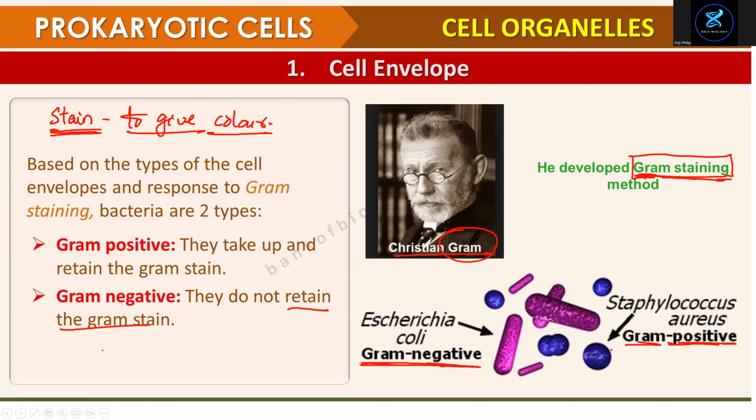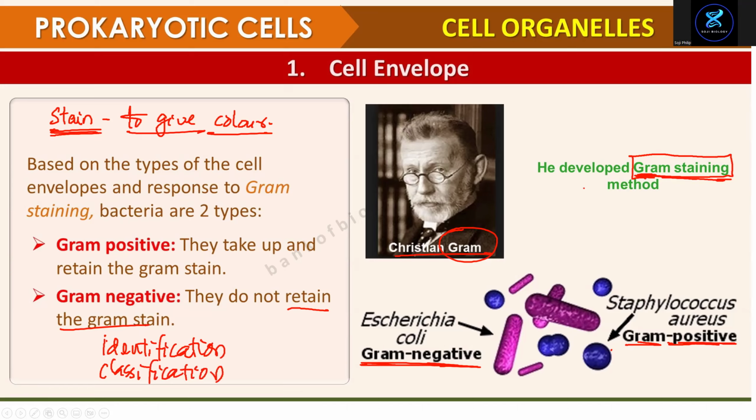And why do they do this? This is for identifying the bacteria. Like when you go to the hospital, suppose someone has an infection, they check what kind of bacteria it is. It's one way to find the bacteria. They stain the bacteria and check for identification, and it also helps in classification of the bacteria.